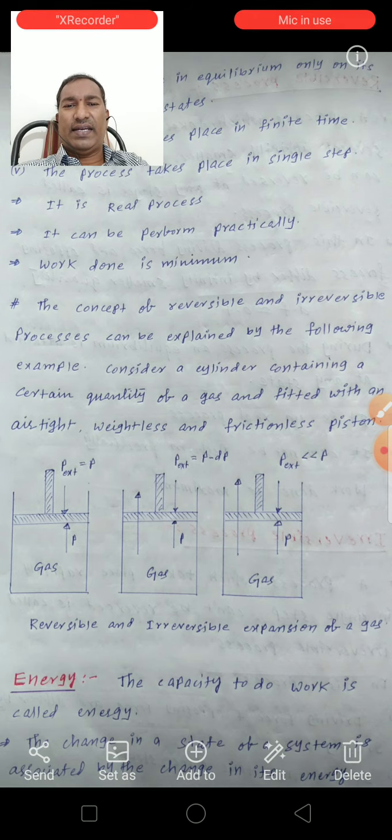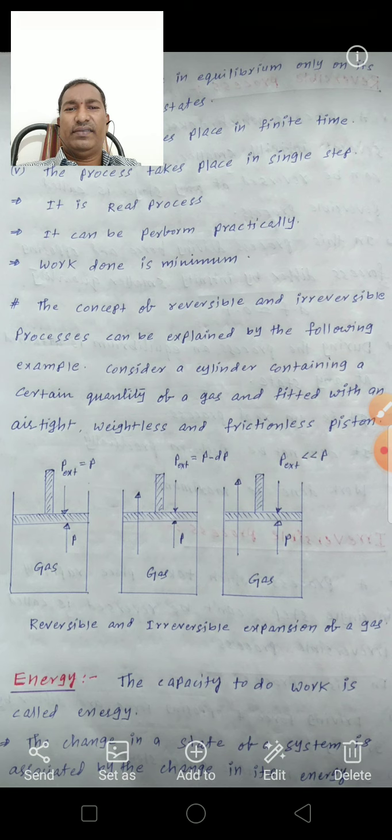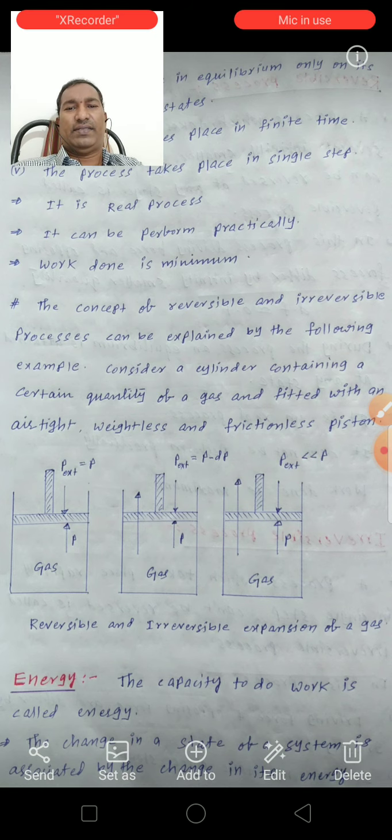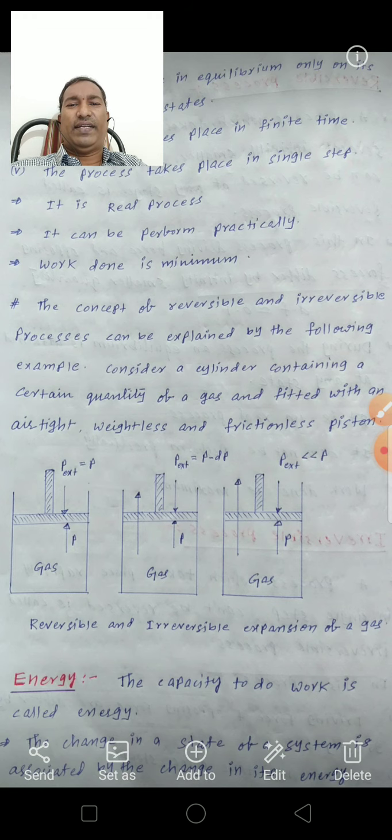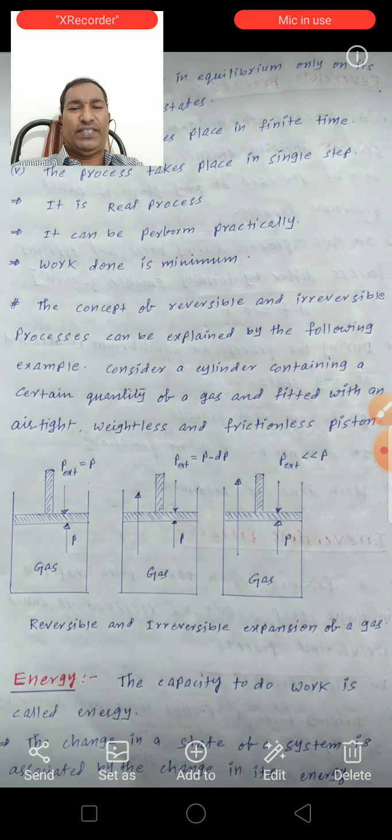Consider a cylinder containing a certain quantity of gas and fitted with an airtight, weightless and frictionless piston.